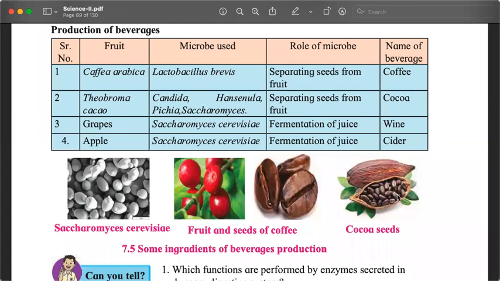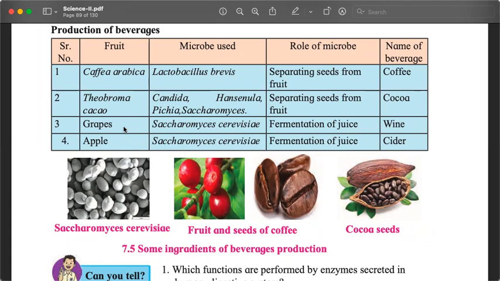Wine is a type of alcohol which is fruity, which is sweet. It is mainly produced from grapes, angur. Another yeast is used, which is Saccharomyces cerevisiae. Why is it used? To ferment the juice. And when similar fermentation is carried out not in grapes but in apple, using the same yeast, Saccharomyces cerevisiae, another beverage is produced, which is called cider.